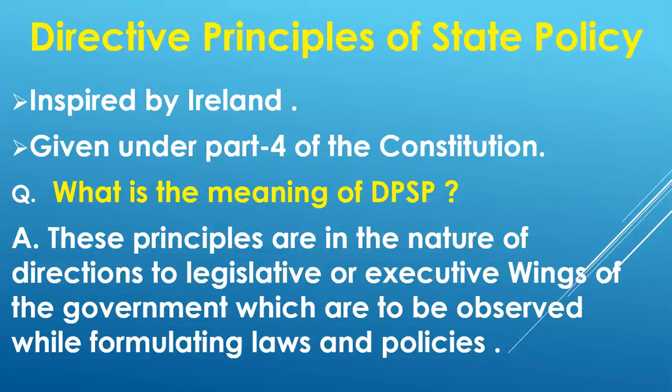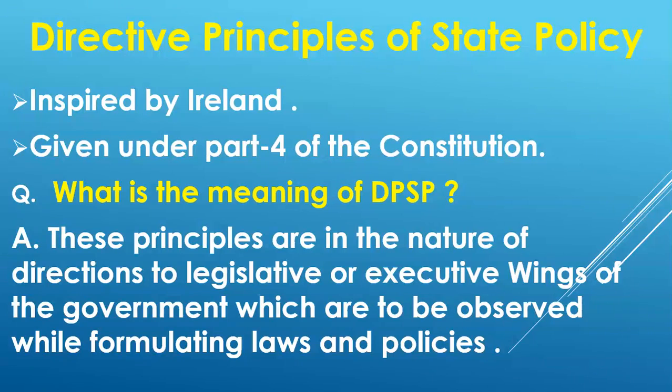Similarly friends, we know what the executive is. The central government and state government are the executive. Whenever the executive implements any law or policy, it has to follow these principles and keep them in mind. For example, what is the central executive? The central executive is the Prime Minister and the Central Council of Ministers. Similarly, what is the State Executive? The State Executive is the Chief Minister and the State Council of Ministers.